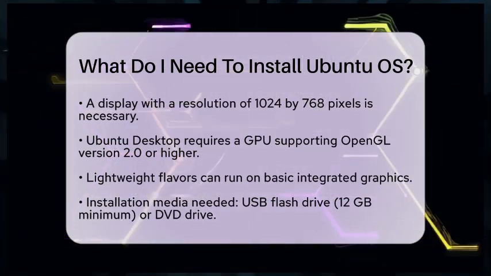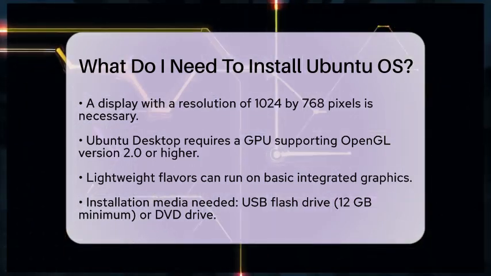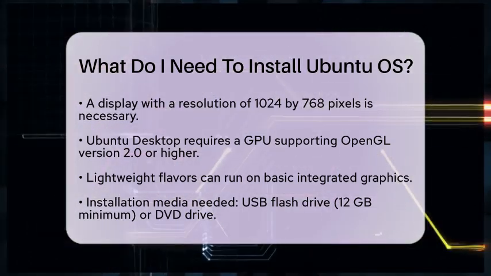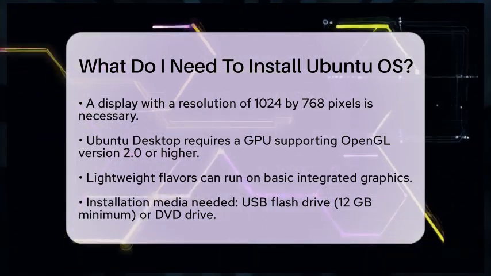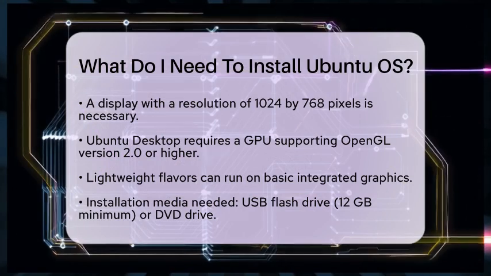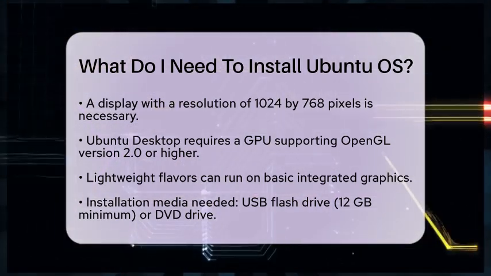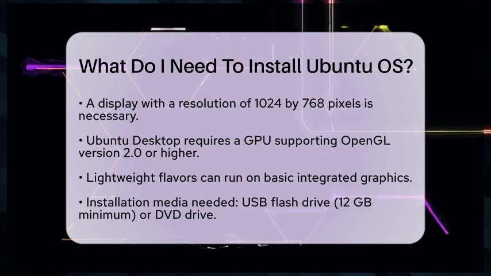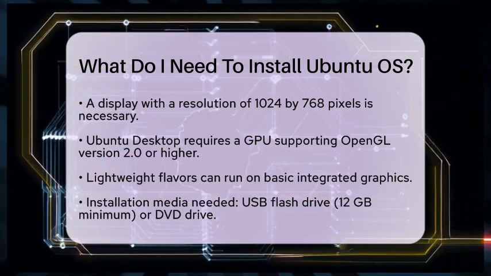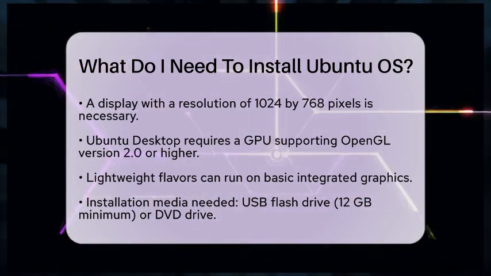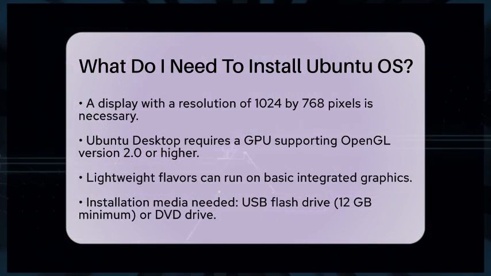Start by downloading the Ubuntu ISO image from the official Ubuntu website. Choose the version that suits your needs: desktop for everyday use, server for server environments, or a lightweight flavor for older hardware. Once you have the ISO, create a bootable USB drive using tools like Rufus for Windows or Etcher for macOS and Linux. This USB will be your key to booting your computer and starting the installation process.